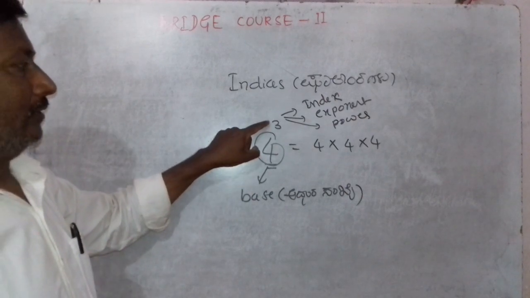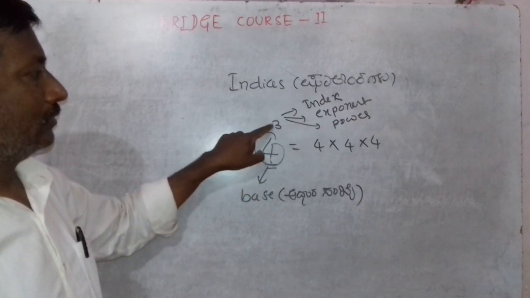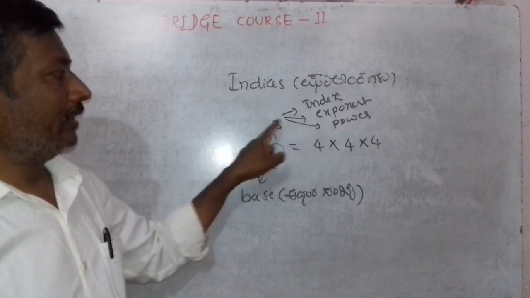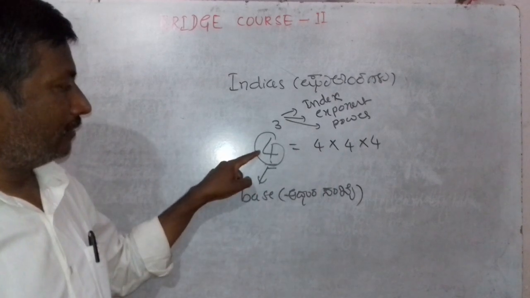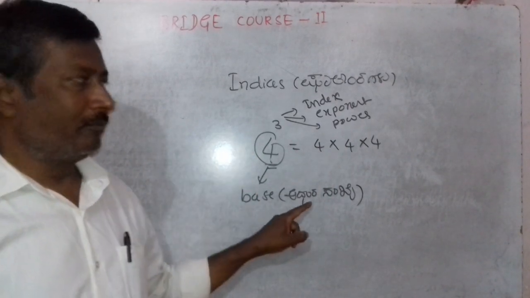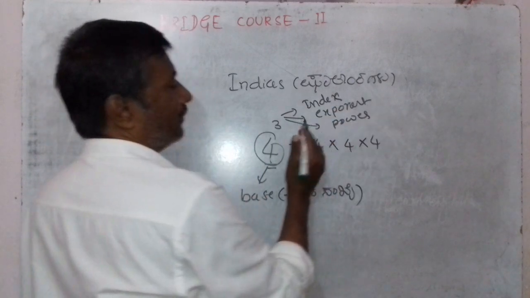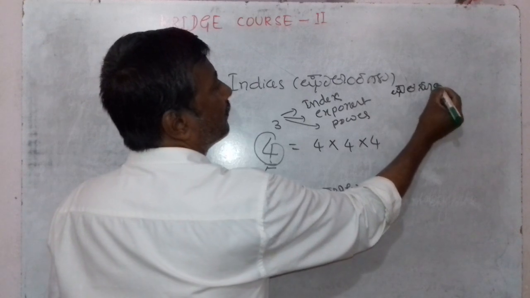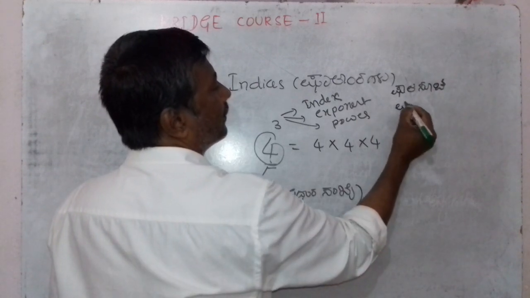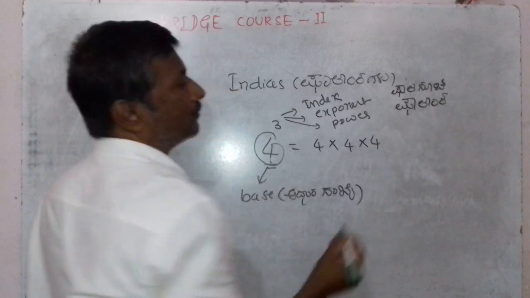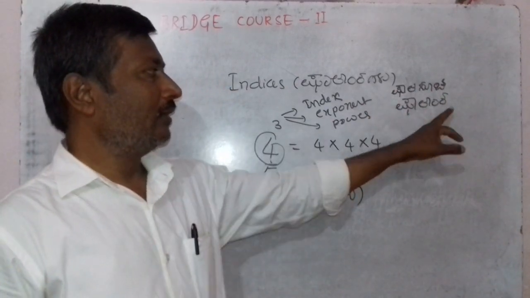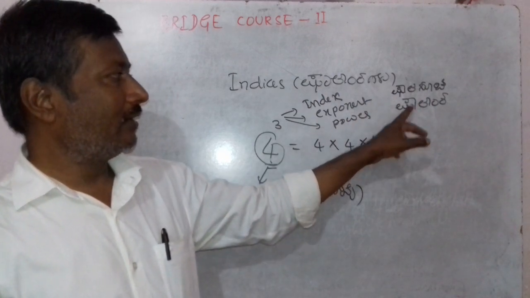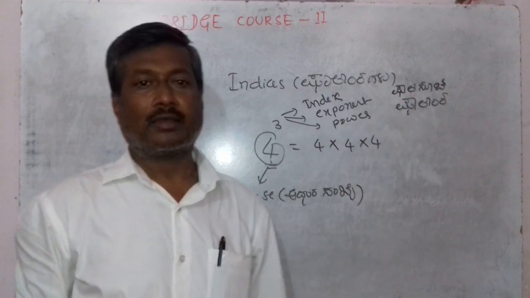So 3 is the index, and here 4 is the base. Index means ಘಾತ ಸೂಚಿ or ಘಾತಾಂಕ.